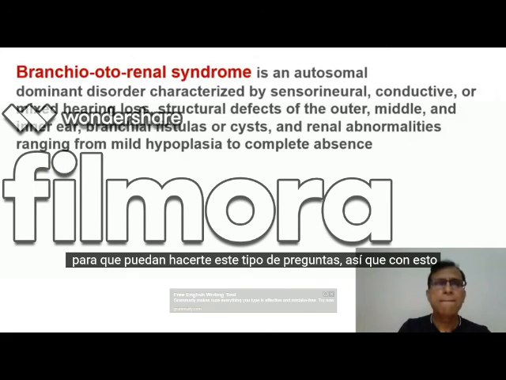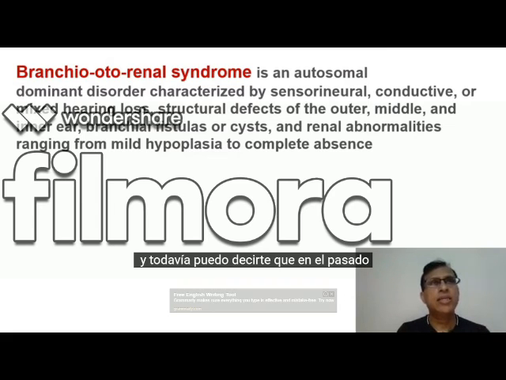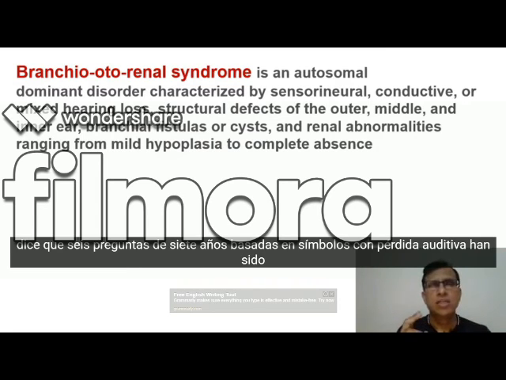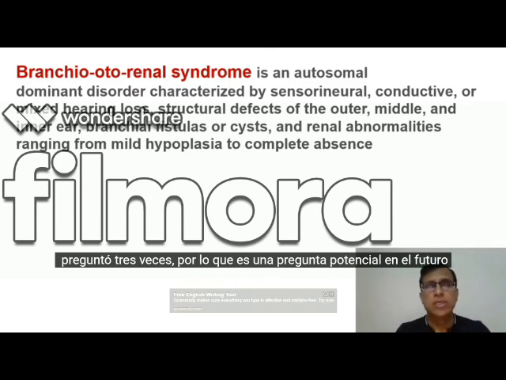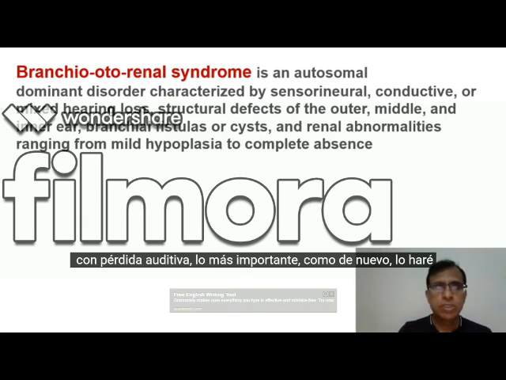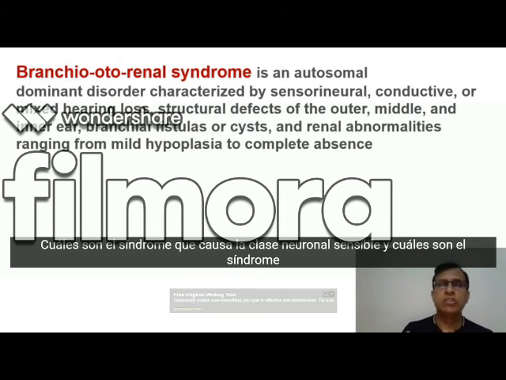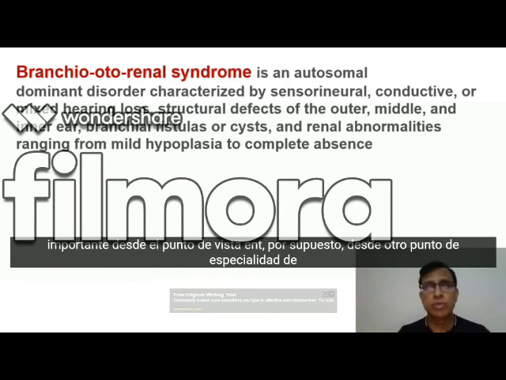So with this, I complete most of the important syndromes related to hearing loss, and I can tell you that in the past, say 6-7 years, questions based on syndromes with hearing loss have been asked 3 times. So it's a potential question in future also. If you know the syndromes that I've told you, then it pretty much covers all the syndromes with hearing loss. The most important thing, I'll mention again here, is to know which syndrome causes conductive hearing loss, which causes sensorineural hearing loss, and which causes mixed hearing loss. That's the most important from the ENT point of view.